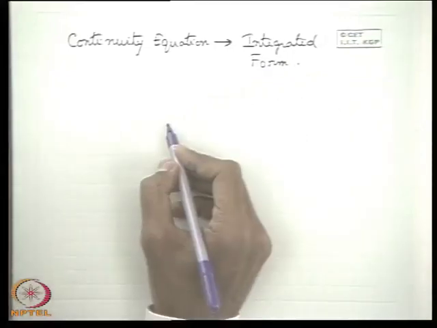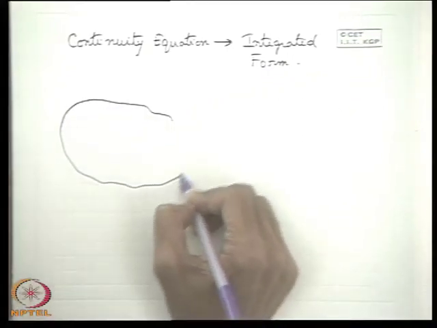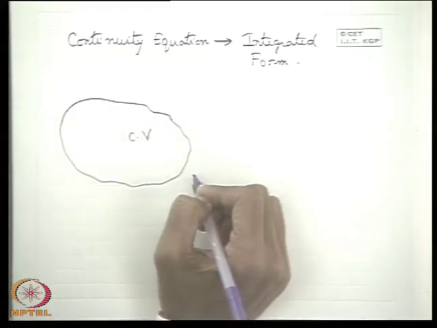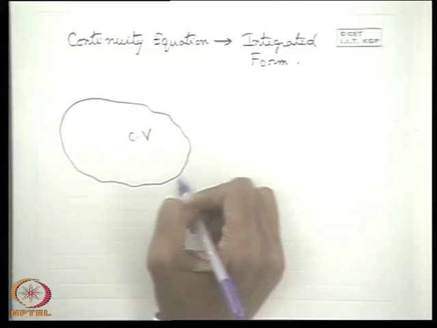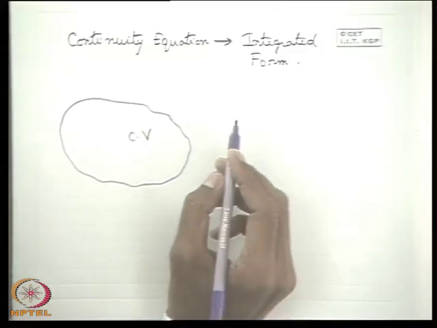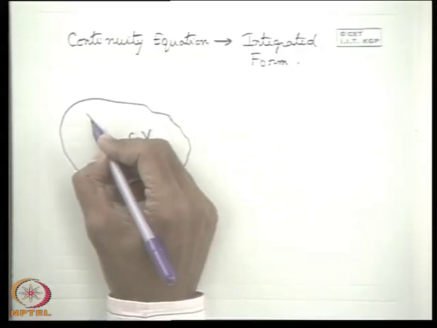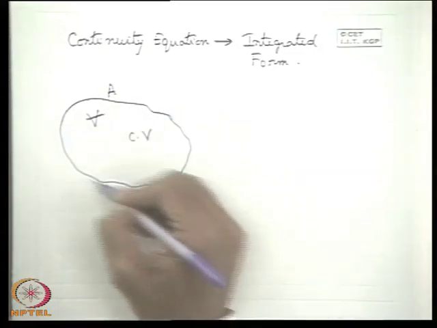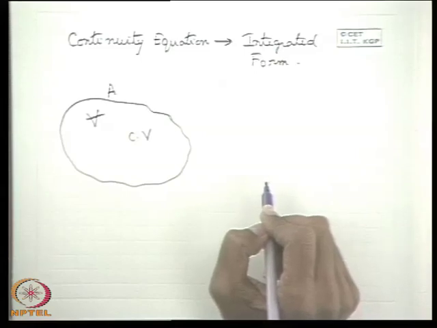Very simple. Let us consider a finite control volume like that. To derive the integrated form, we don't first require any frame of reference. We just consider a control volume of an arbitrary shape whose total volume is V and which is bounded by a surface whose surface area is A.